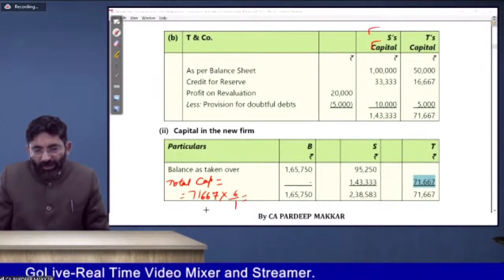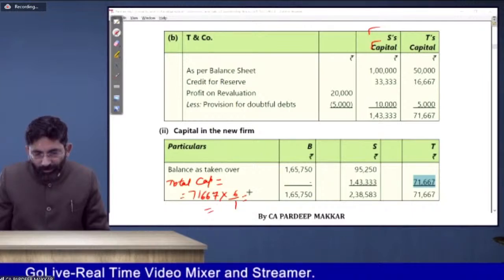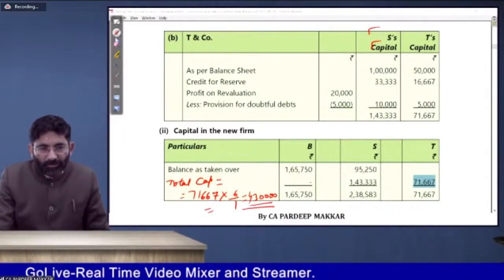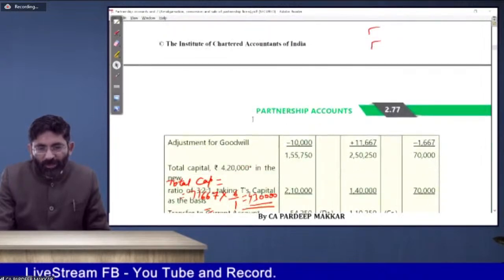So you will get the total capital 4,30,000. This 4,30,000 is to be allocated among the three partners, and accordingly you will get how much amount is to be brought by them.